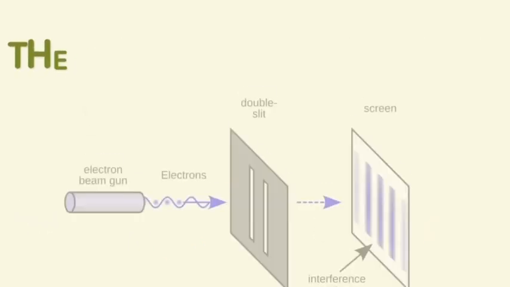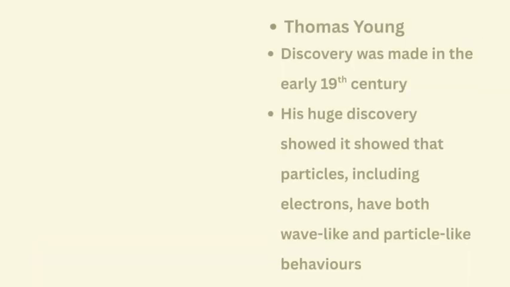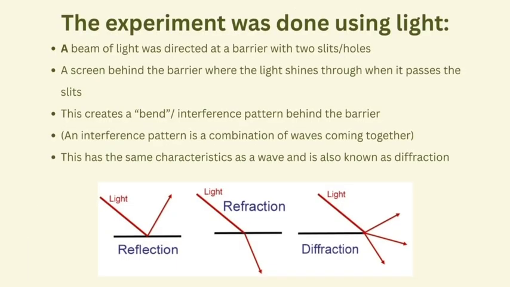To understand this better, let's look at the second major topic, the double slit experiment. In the early 19th century, a significant discovery was made by Thomas Young through an experiment. His discovery was one of the biggest developments of modern physics, as it showed that particles, including electrons, have both wave-like and particle-like behaviors. At first, the experiment was done using light.